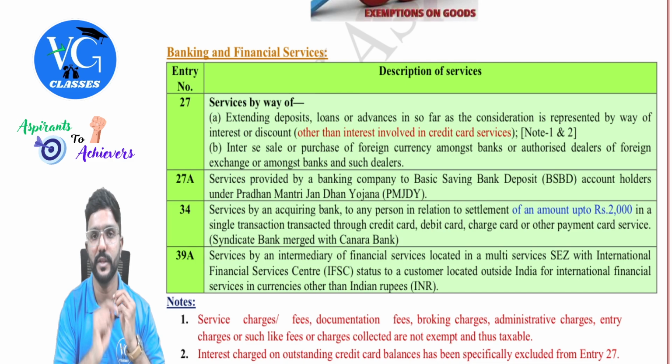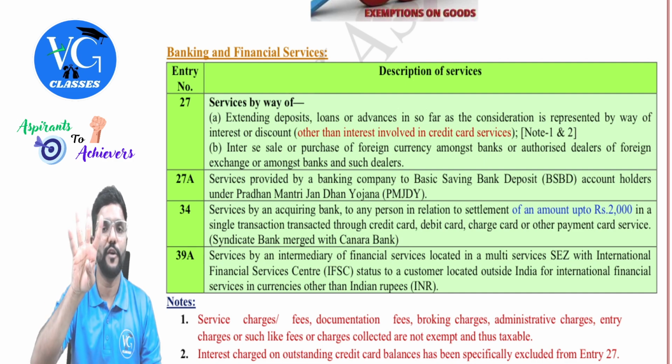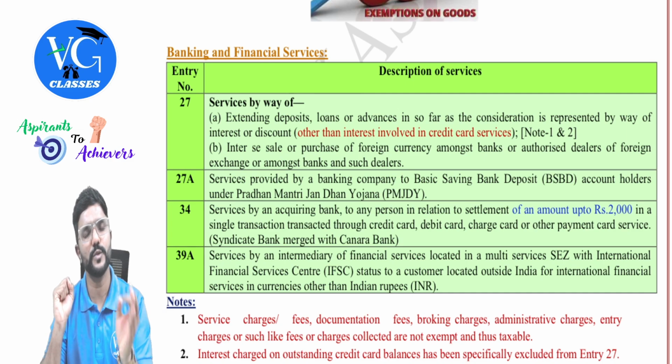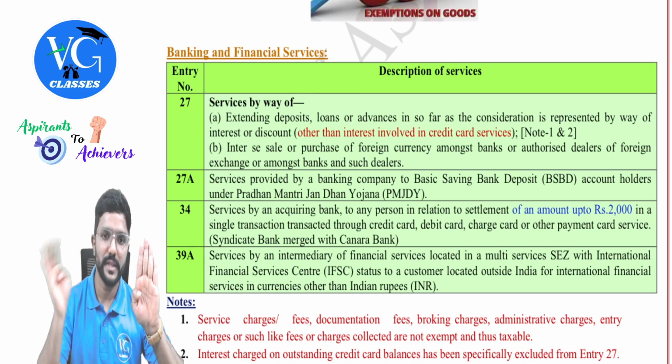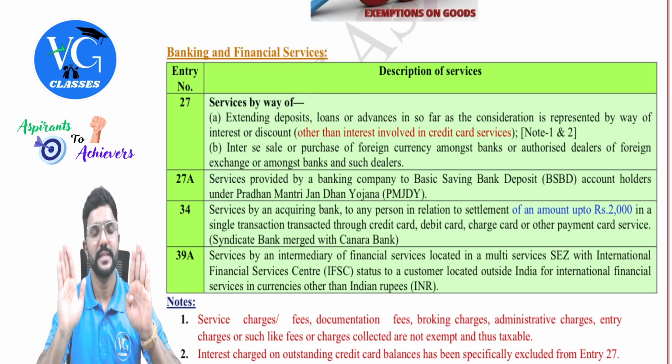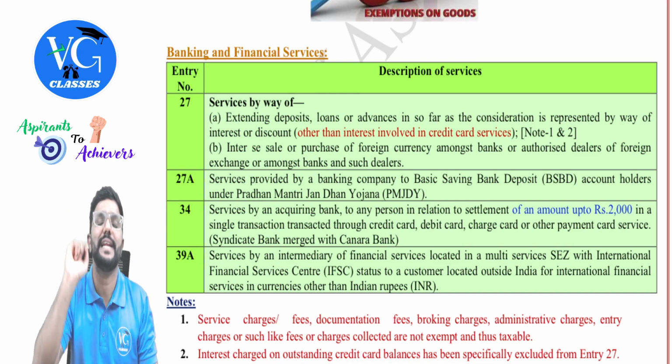Okay, sir. Then one more thing. In registration chapter, for the exclusive supplier of goods within the state, the higher threshold limit of 40 lakh is applicable. That is only for those who are supplying goods. But if a person is supplying goods along with this financial service, then still he will be considered as exclusive supplier of goods and he will be eligible for 40 lakh limit.